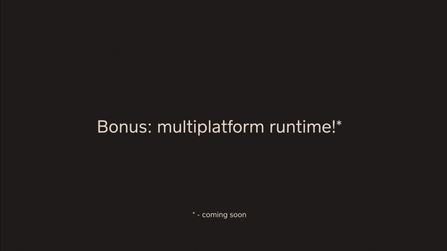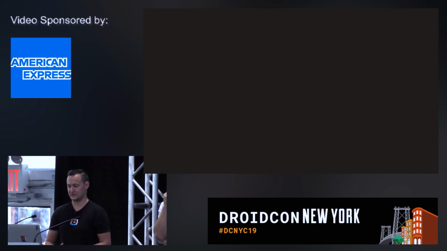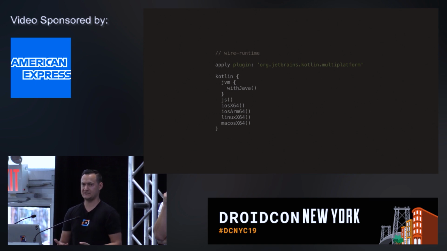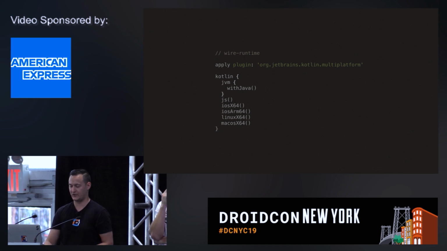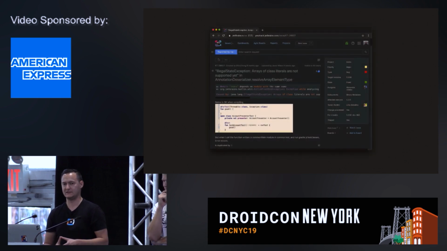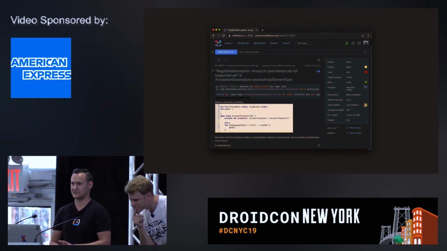And a huge and very exciting thing about the Wire runtime and basically the generated code is that by design it's supposed to work on all platforms that Kotlin Multiplatform supports. There's a small asterisk there, that it's still an upcoming feature. We've been testing mostly with Kotlin 1.3.40, and it was breaking our code because of some of the bugs still in Kotlin Multiplatform. So we basically have all the setup for multi-platform, but that specific issue we've seen was not allowing us to proceed.